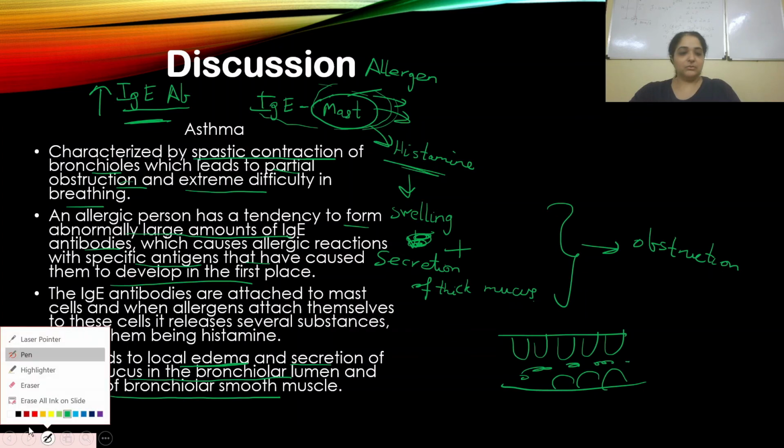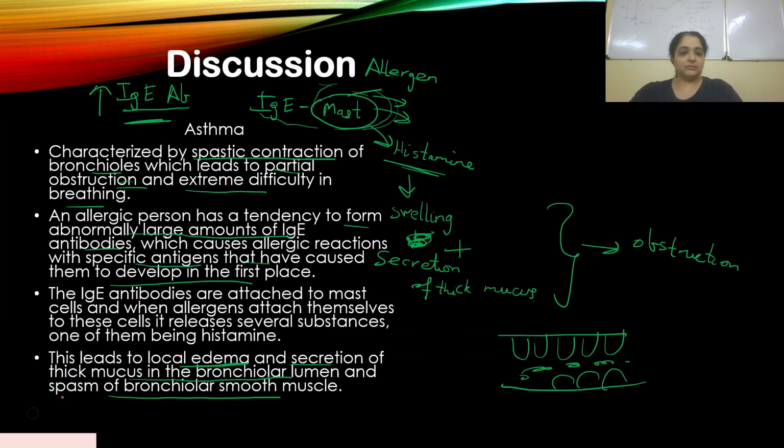So air will not be able to pass as easily as it should. Because of that there will be obstruction. This is the lumen area, the space between the two linings. And this causes spasm of the bronchiolar smooth muscles.